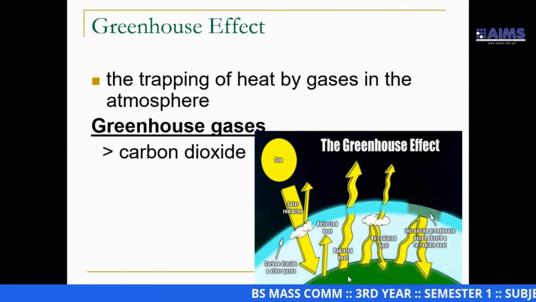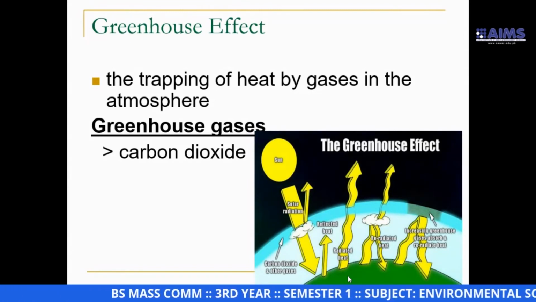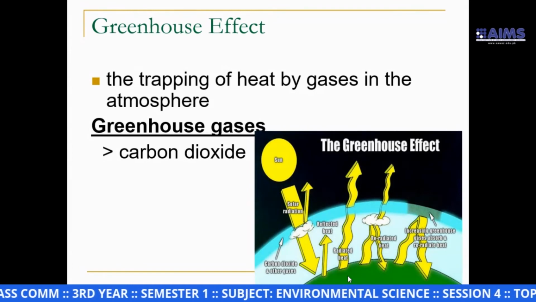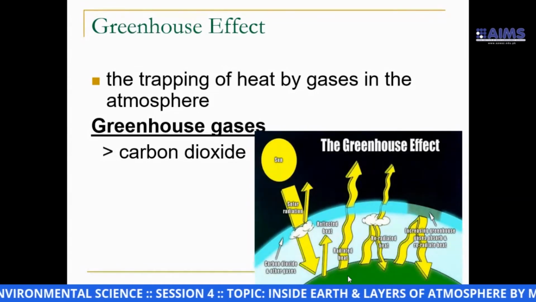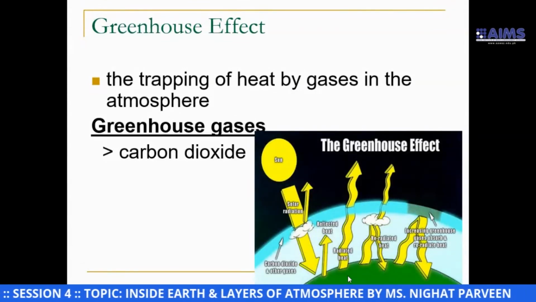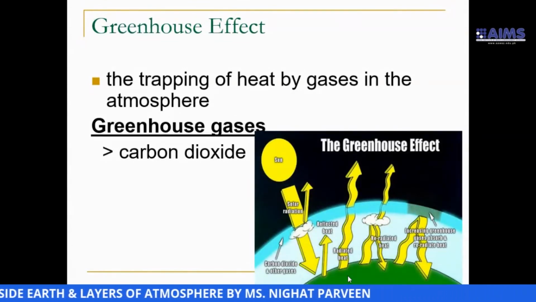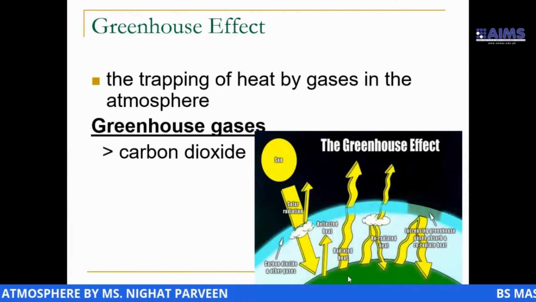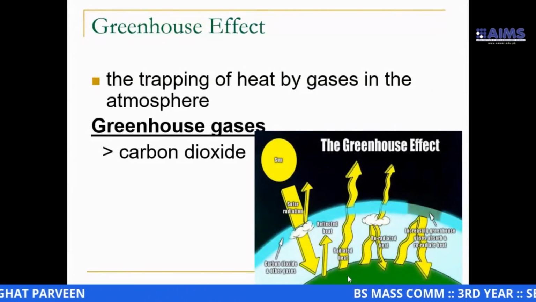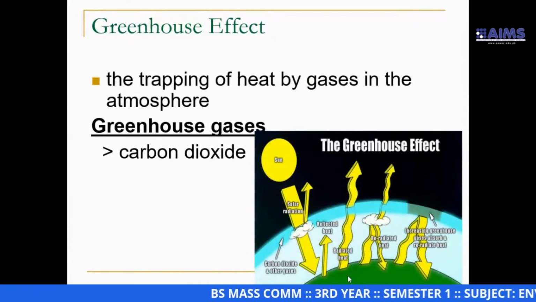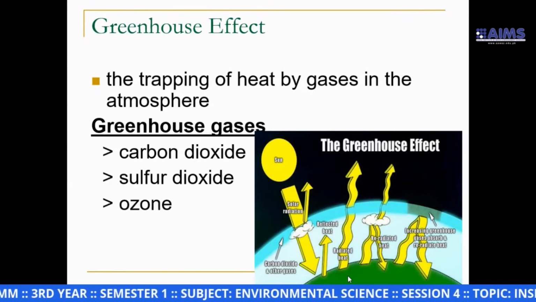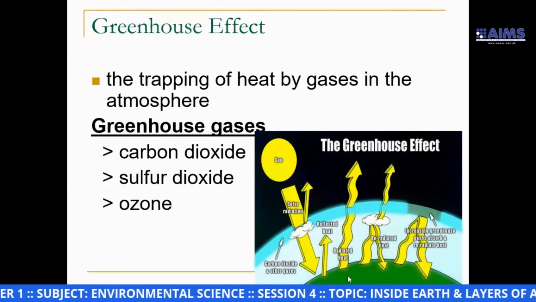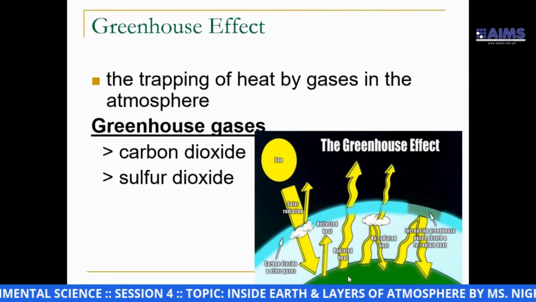Carbon dioxide molecule has the capability of storing heat energy. So more carbon dioxide in the atmosphere means more warming globally if it exists over a huge area. Another greenhouse gas is sulfur dioxide.